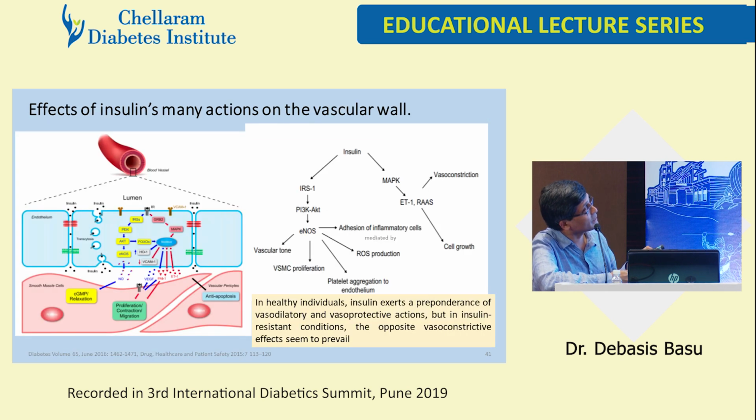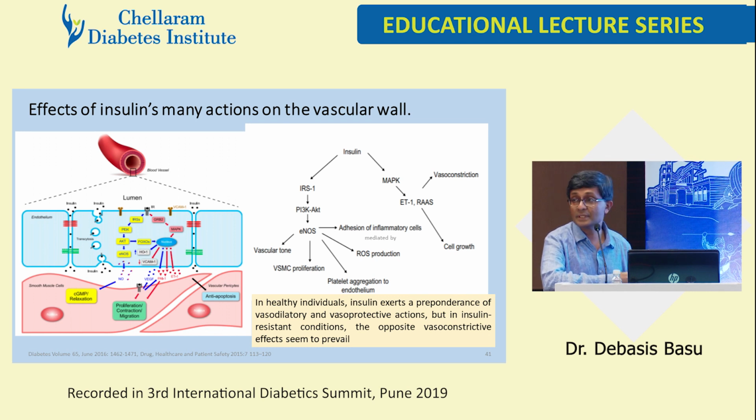This is the signaling pathway, blown up. This is insulin, which activates the insulin receptor substrate 1 and the MAPK, the mitogen-activated protein kinase. That pathway gives rise to vasoconstriction. This pathway, PI3K-AKT, gives rise to endothelial nitric oxide synthase. That increases vascular tone, diminishes vascular smooth muscle proliferation, diminishes platelet aggregation to the endothelium, diminishes ROS production, and also diminishes the adhesion of inflammatory cells, the monocytes, the MCP, the selectins, all the other chemokines.